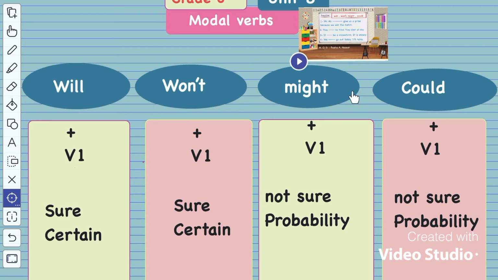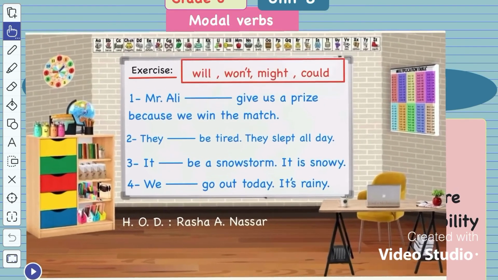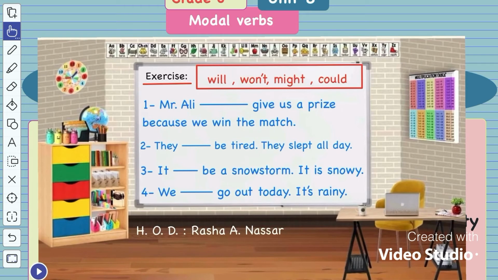All these four modal verbs are followed by V1. So here, will is followed by V1. Won't is followed by V1. Might is followed by V1. And could is followed by V1. Let's see the exercise together and see how we can choose the correct modal verb and how we can choose the verb after these modal verbs.